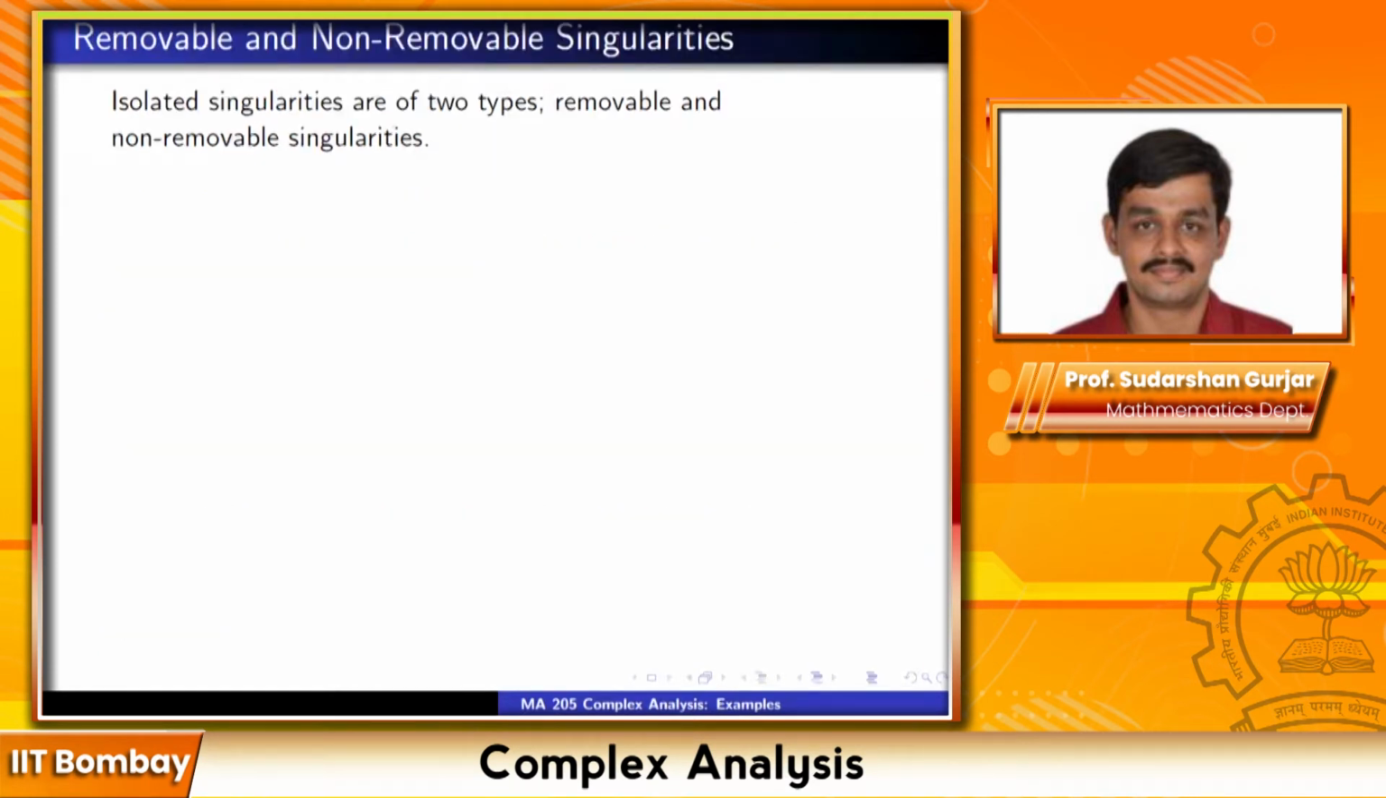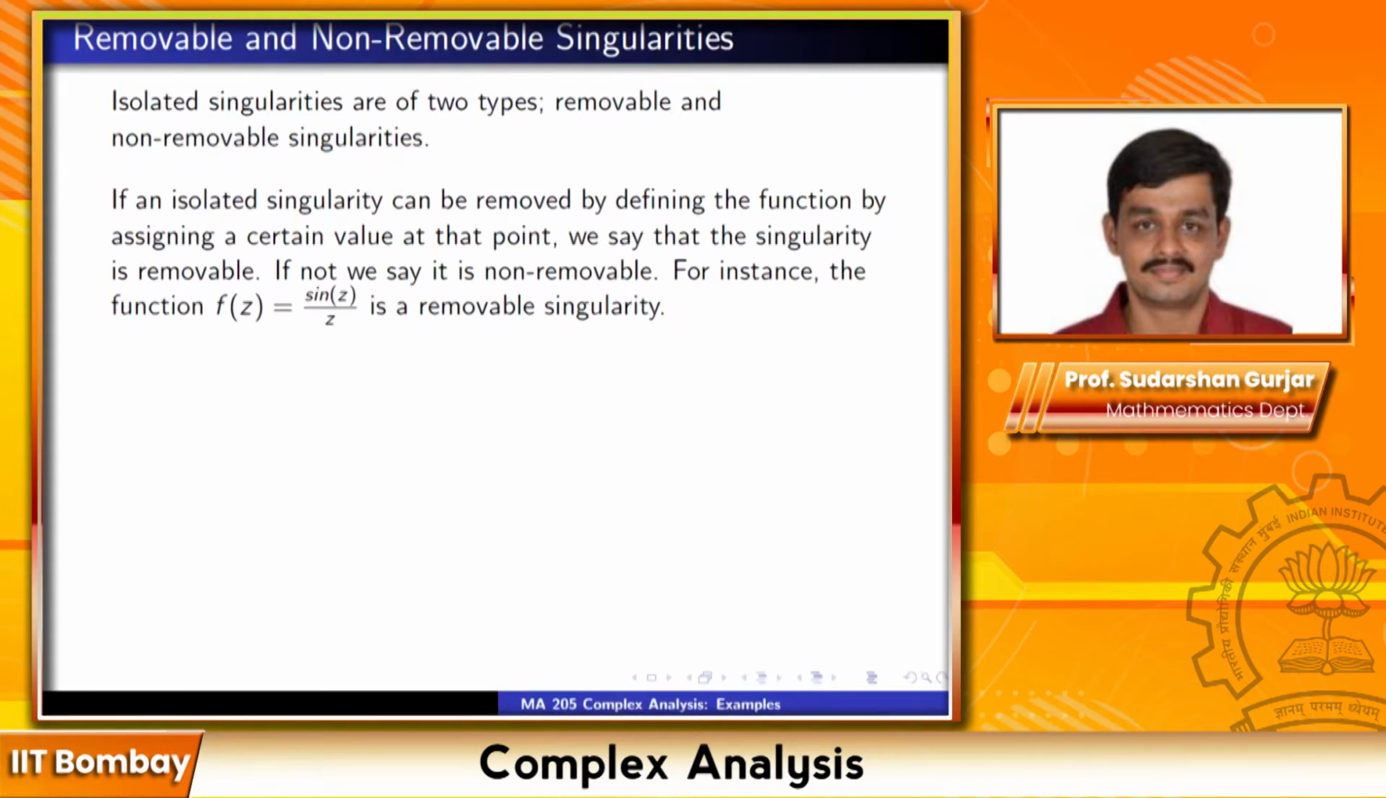Removable and non-removable singularities. Sometimes singularities are innocuous and you can just remove them by suitably defining the function at that point. In other cases, you just have to live with them. If an isolated singularity can be removed by assigning a certain value to the function at that point, we say the singularity is removable. If not, we say it is non-removable.